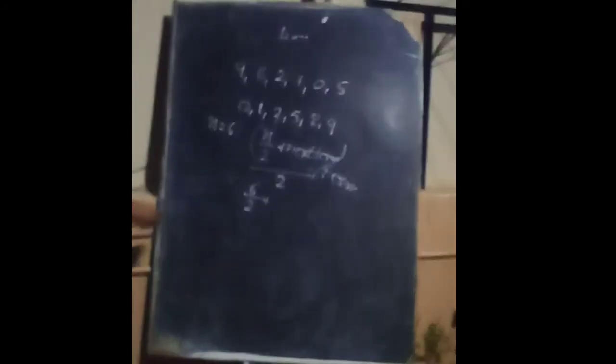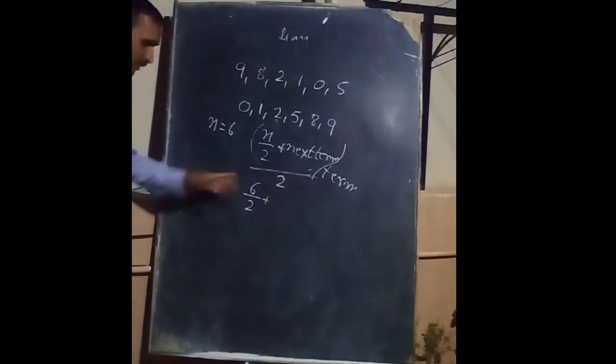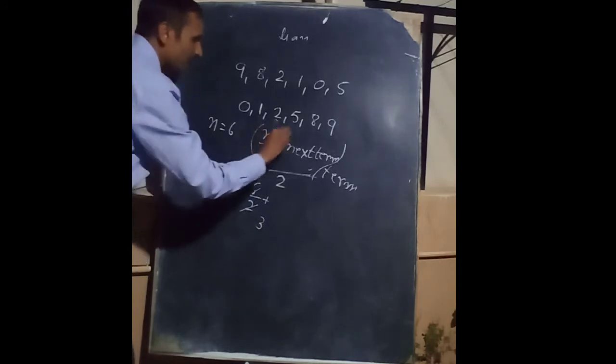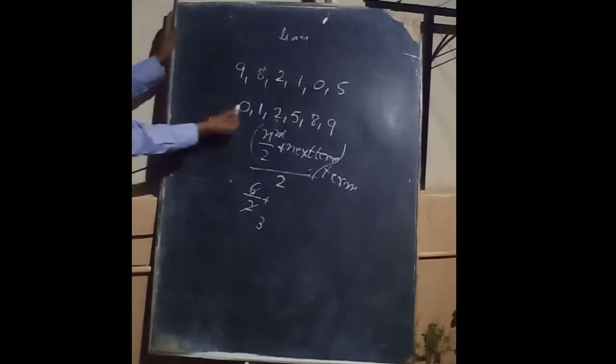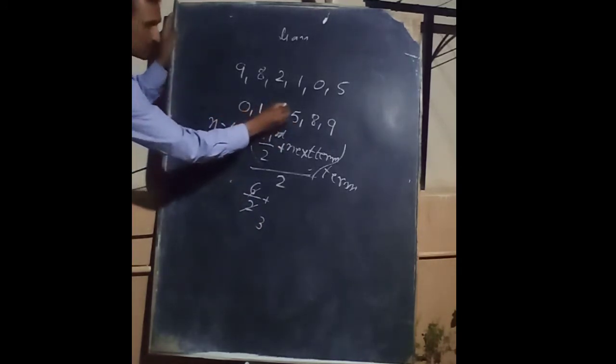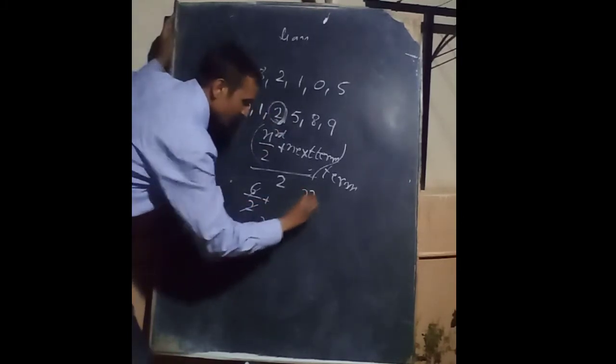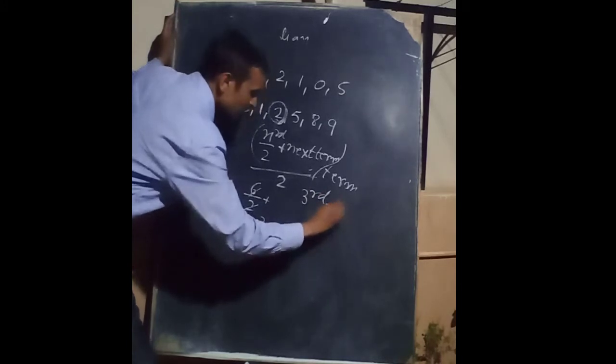And that is the median of that. So 6 and the next term, 6 divided by 2, is equal to what? The third term. So which is the third term? 1, 2, 3. This is the third term. Now the third term is equal to what? 2.